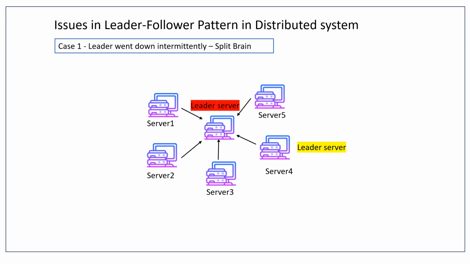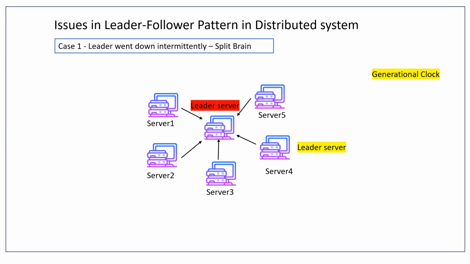So how do we solve the problem? The leader goes down, the cluster elects a new leader, then the previous leader comes back up, and the situation is that we have two leaders at the same time. To solve this situation, we use the generation clock.